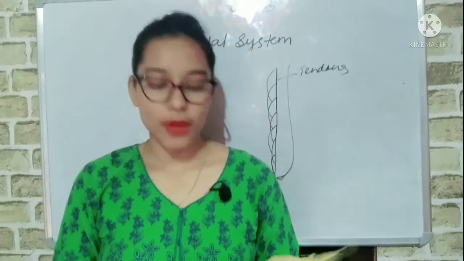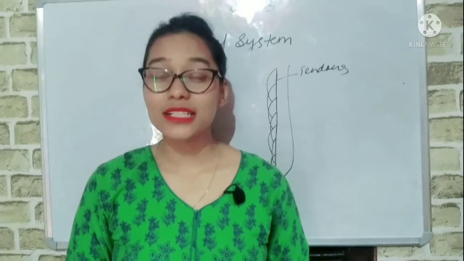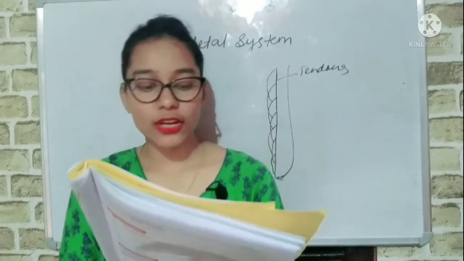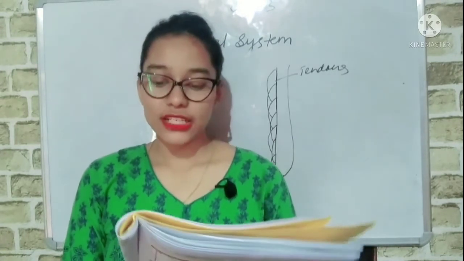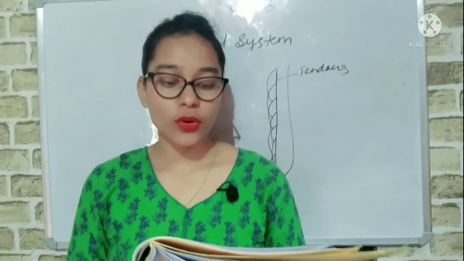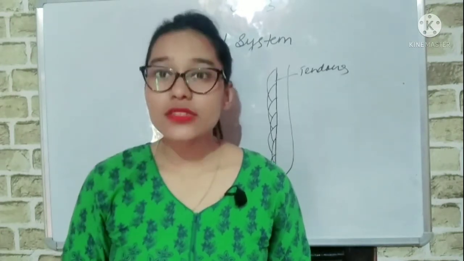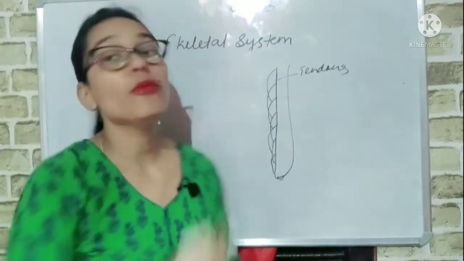Now let us discuss muscle. You see, there are more than 600 muscles in our body. Can you imagine? There are 600 muscles in our body. The bones in our body cannot move without the help of muscles. Muscles are attached to the bones with the help of a tough cord called tendons. Tendons are wire-like structures which connect muscles and bones.